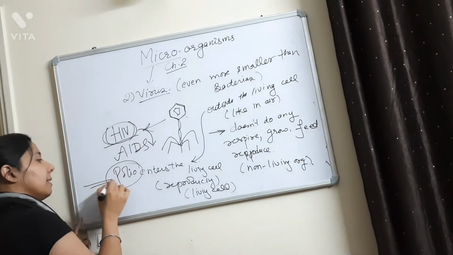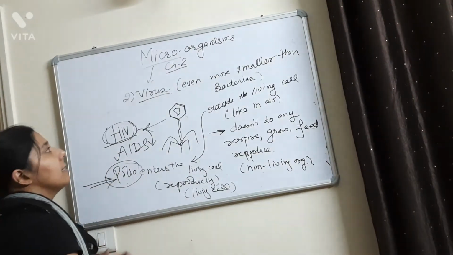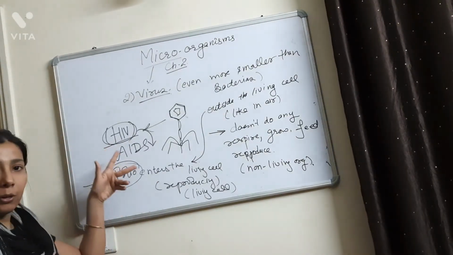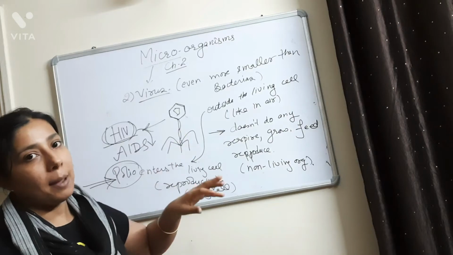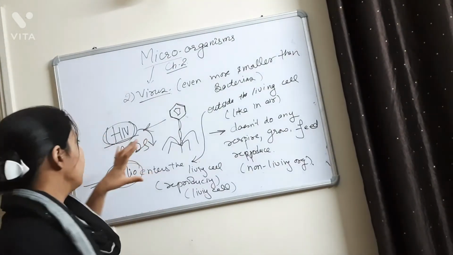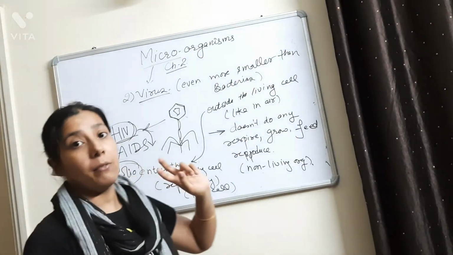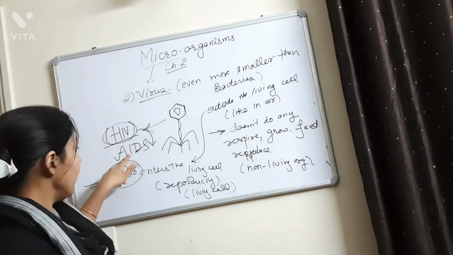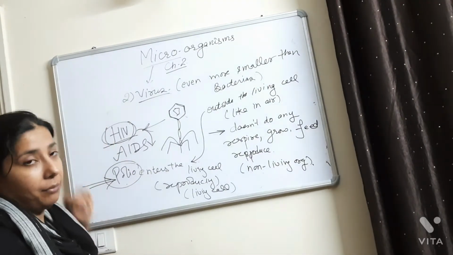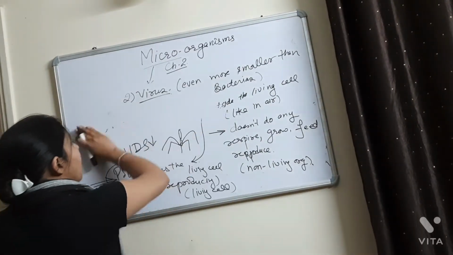And polio is also a disease caused by some virus. Fine. So this is also very important from the examination point of view. In the examination, it can be asked to name any two diseases which are caused by viruses, and the answer is AIDS and polio. And the virus which causes AIDS is HIV. So next are the protozoa.